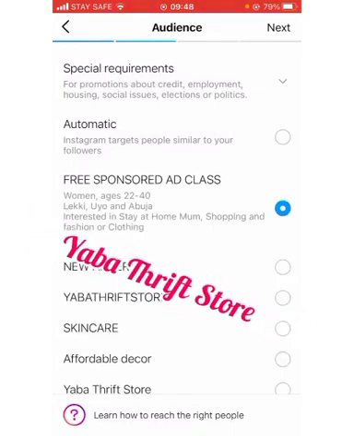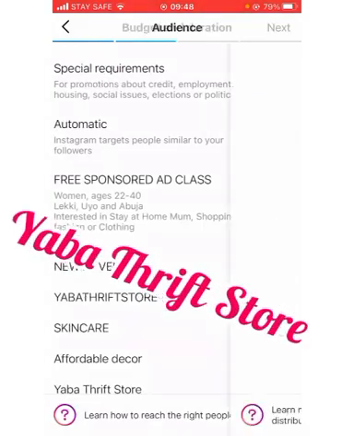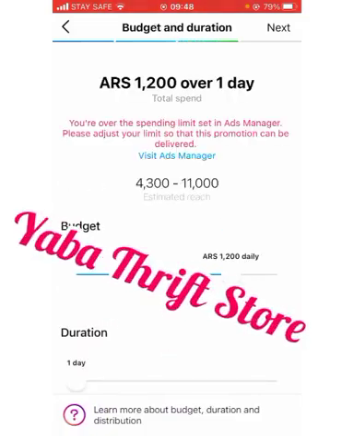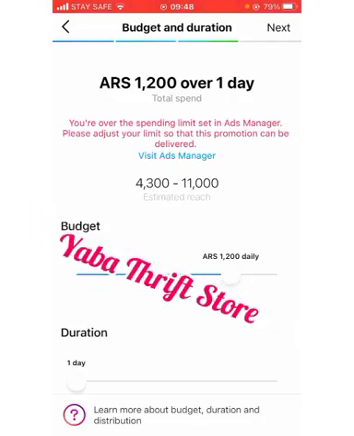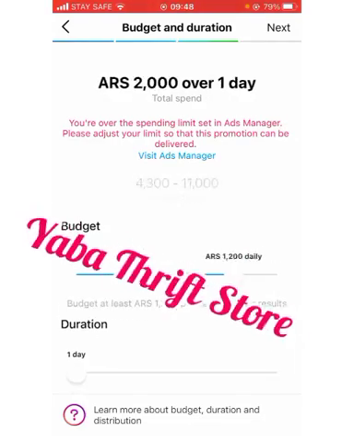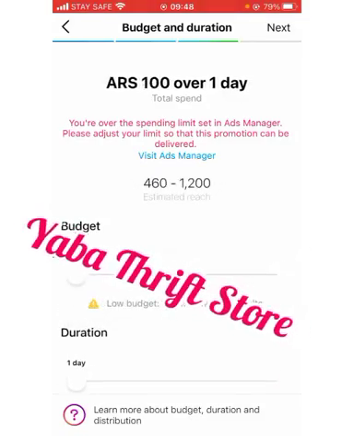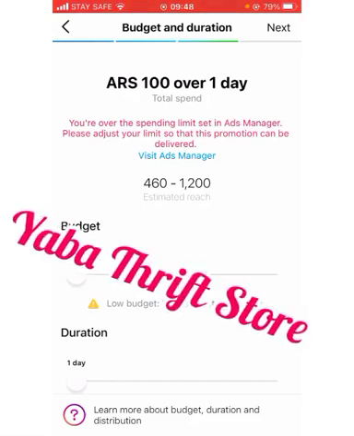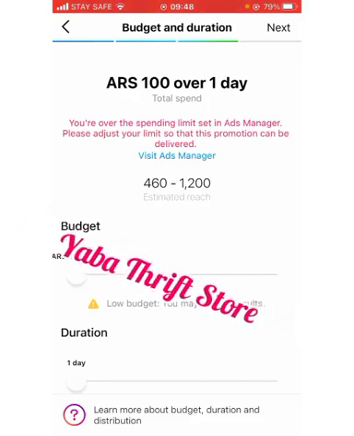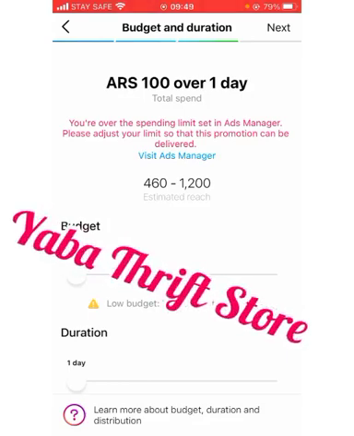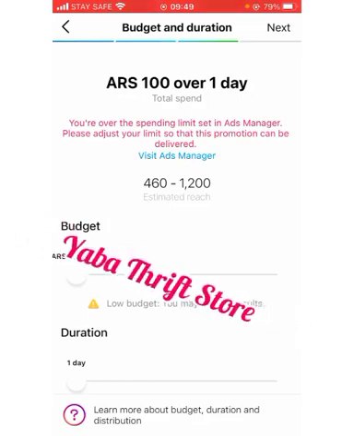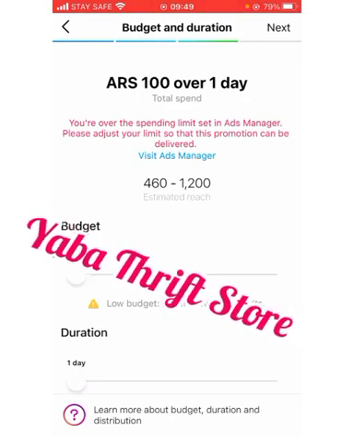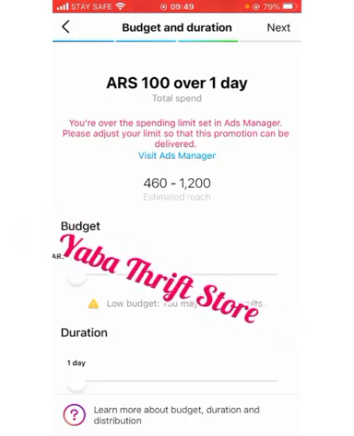Free sponsored ad. This is what is here. Clicked here already. Next, this is your budget. Now, remember on my Instagram story, I said I was running a low budget advert, and that is because I put my money here. I put it to the lowest, 100 ARS. Now, my own currency is in ARS. Your own currency may be in dollar, or your own currency may be in naira. I set this account up in 2019, and I put in ARS. I tried changing recently, but that was the day I opened my second ad account and all of that.